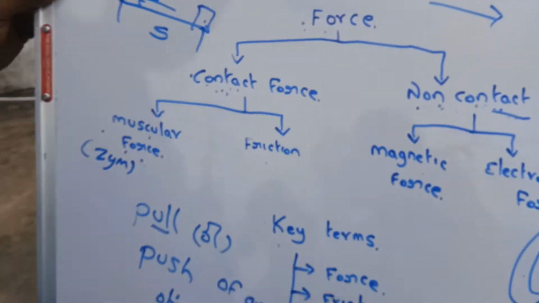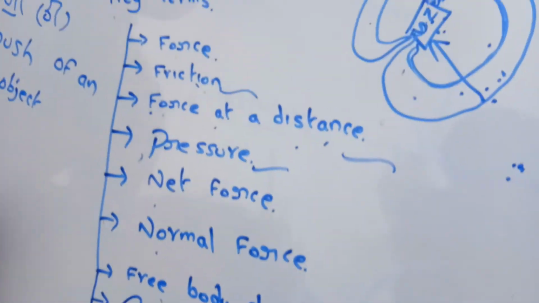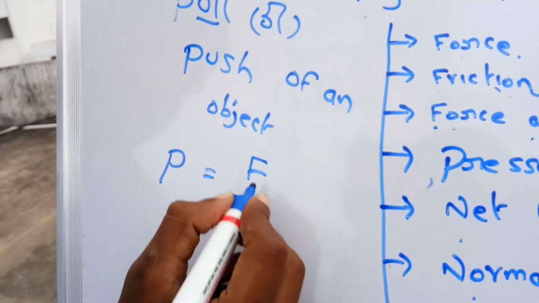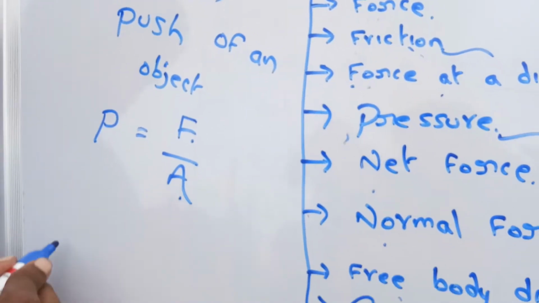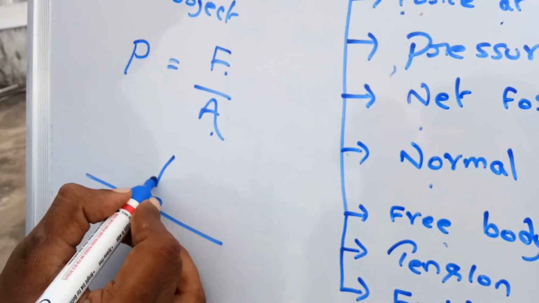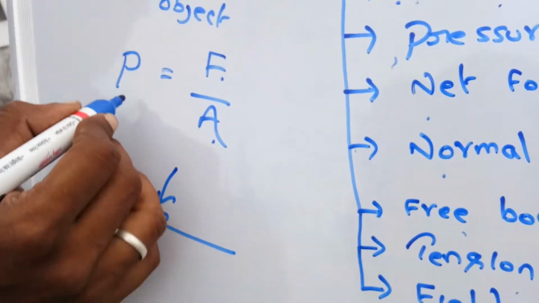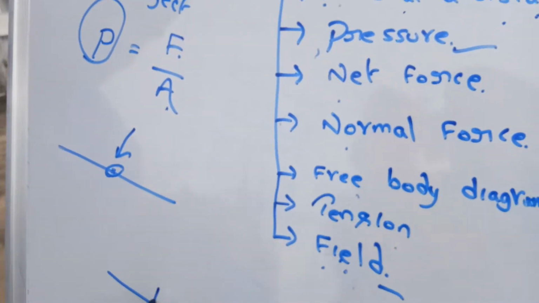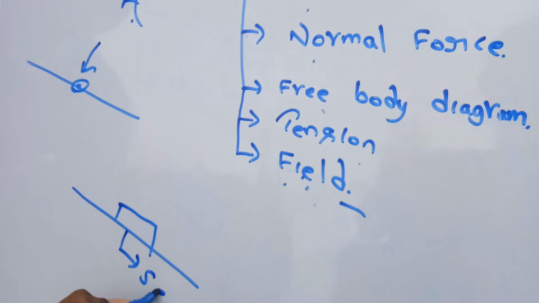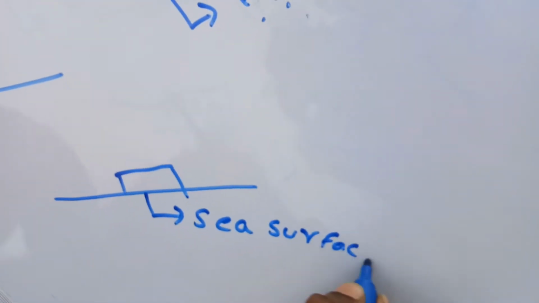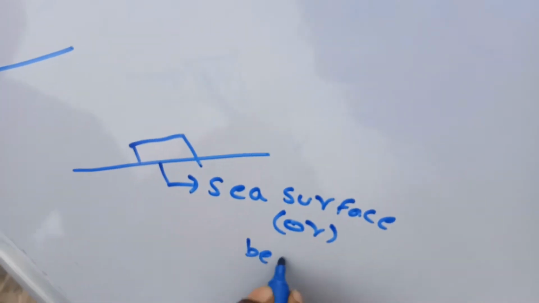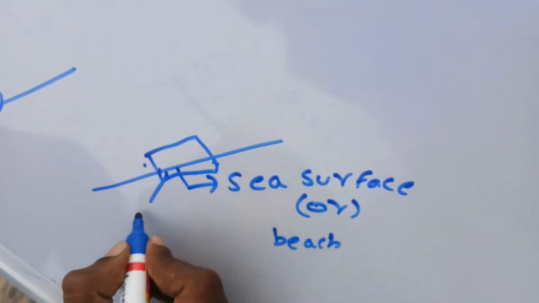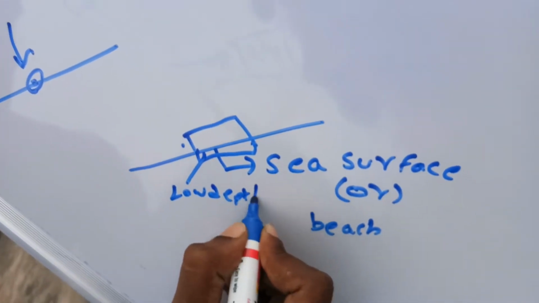Now the next term we are going to discuss is pressure. What is pressure? Pressure is denoted by P, and it is equal to F by A, where F is force and A is unit area. In one unit area, how much force we are applying can be calculated using pressure. For example, if we place a brick horizontally on a sea surface or beach, it will go to a shallow depth, because it is in the horizontal direction.